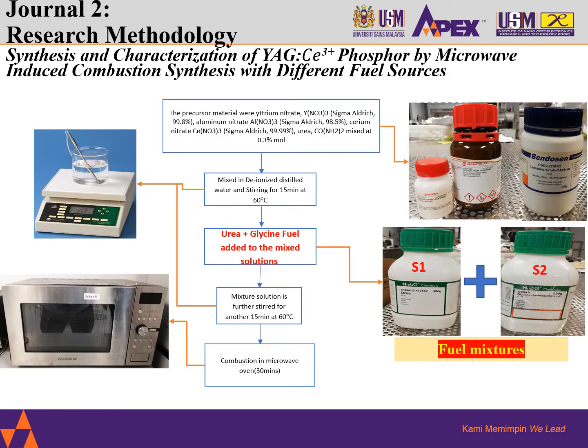Now moving forward, with a similar methodology to what I mentioned in journal 1, journal 2 also comprises the same methodology.